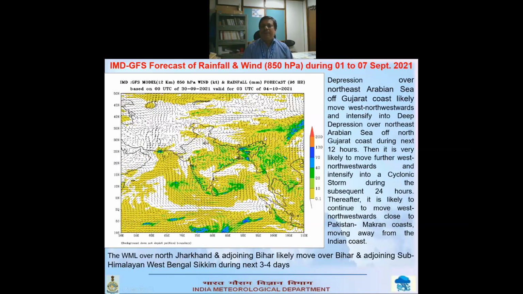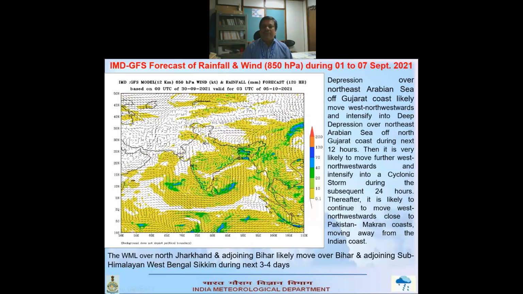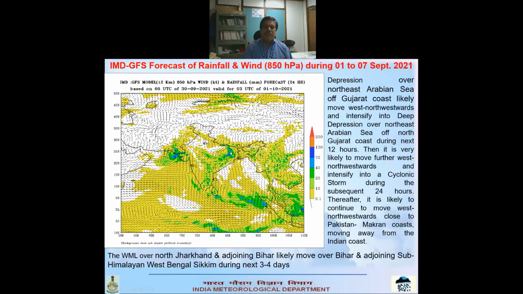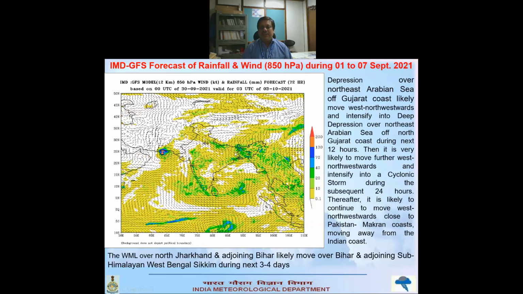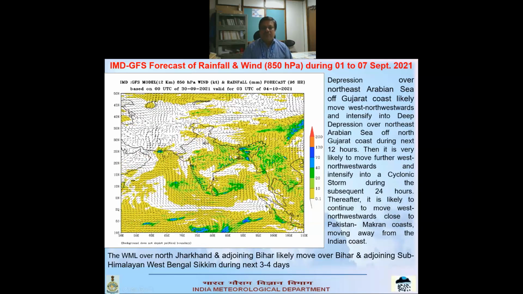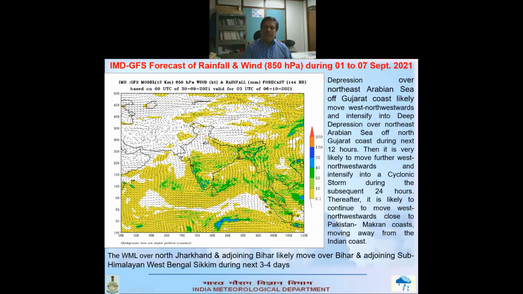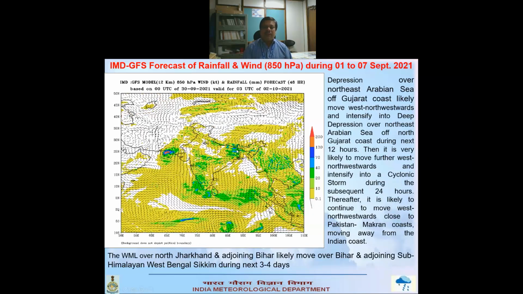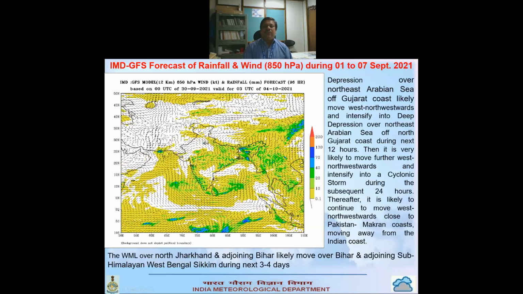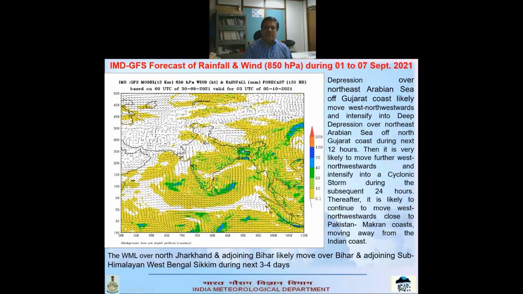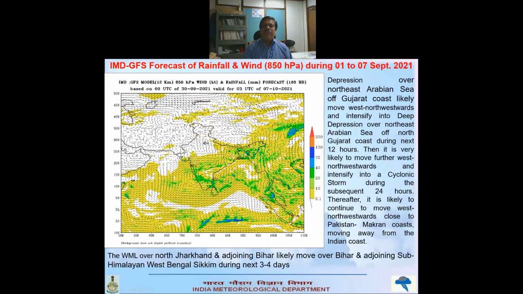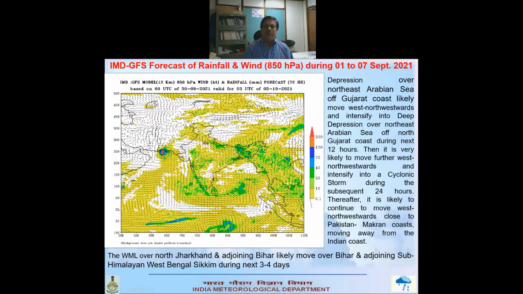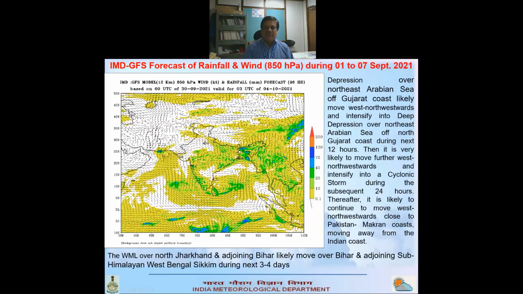So the only system that will be creating weather over the Indian region is the well-marked low over North Jharkhand and Bihar. That will be moving northeastward, and it will move over Bihar and reach up to Sub-Himalayan West Bengal and adjoining region. So this will be giving weather over this region, and a good amount of rainfall will be there.